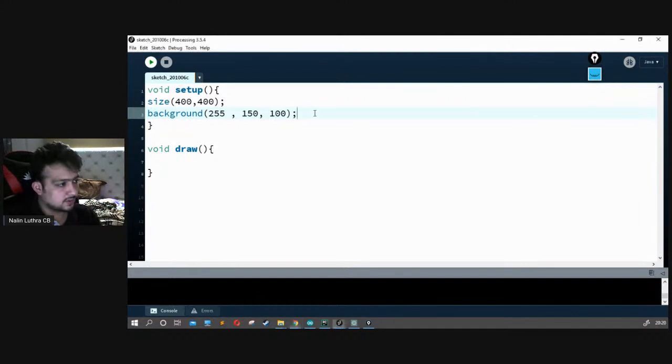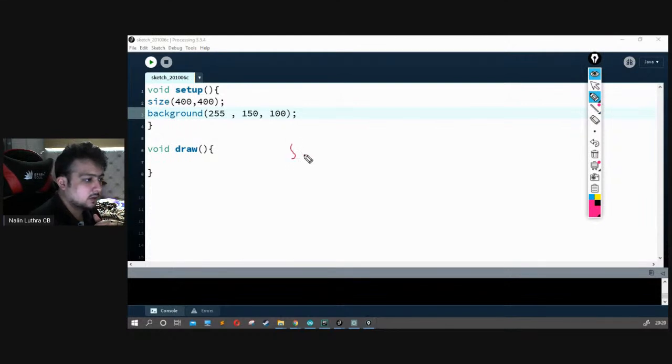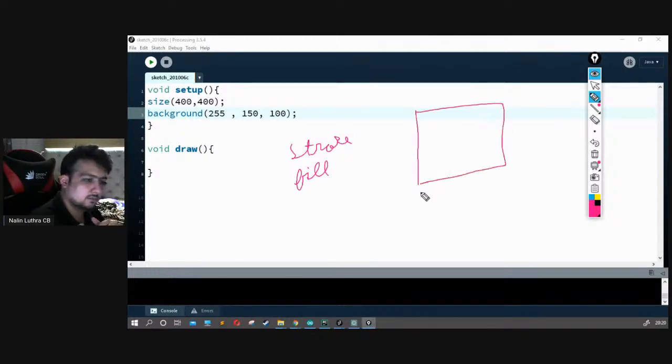Okay, just look how things are working. So when we want to draw something, there are basically two things which have to be taken into account: one is our stroke and one is our fill. For example, if I draw a rectangle, this thing over here, this is our stroke.